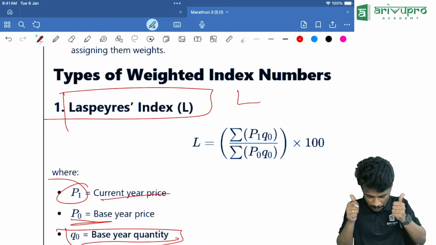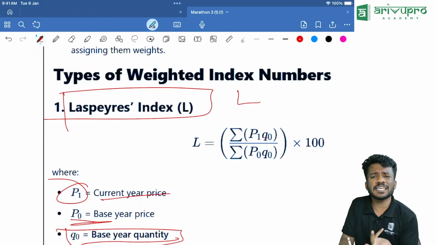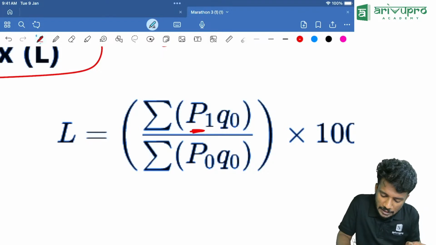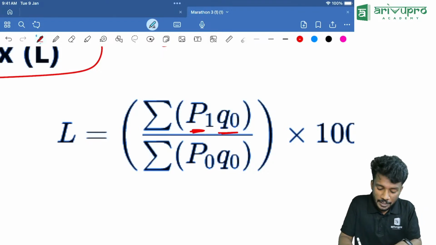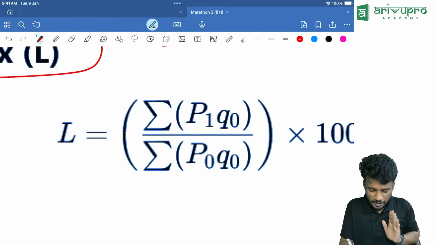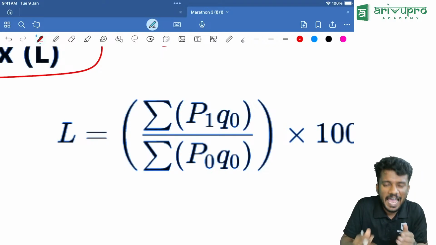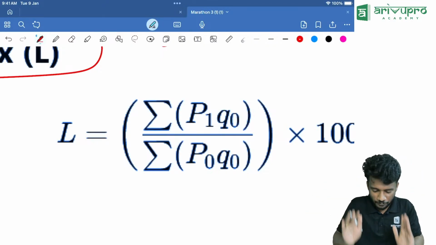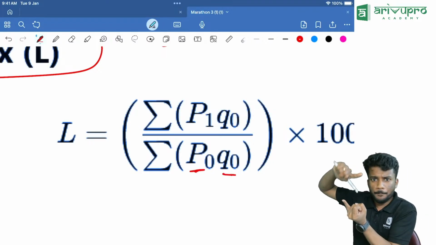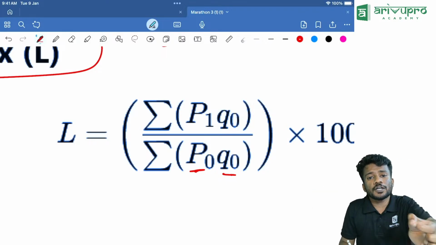Okay, is that fine? Now here, Laspeyres. So what we are doing is sigma P1 Q0. What do you mean by P1 Q0? First, we need to take the product of price and quantity of the base year. So the price of the current year is multiplied with the quantity of the base year. Then we take every individual component and do that, and finally we add everything. That is the basic meaning. Divided by sigma P0 Q0 means we are taking the base year price and multiplying with the base year quantity of each component.